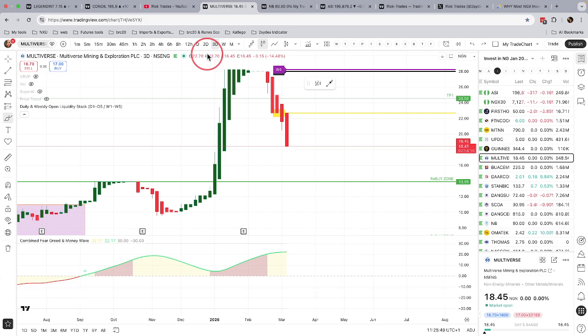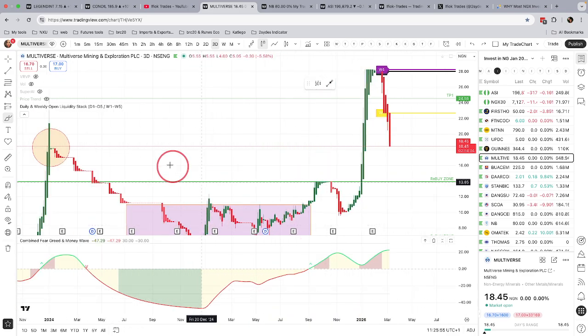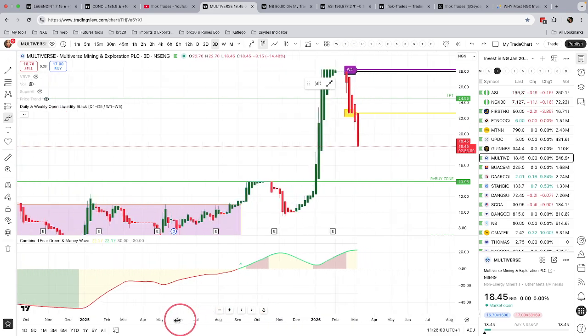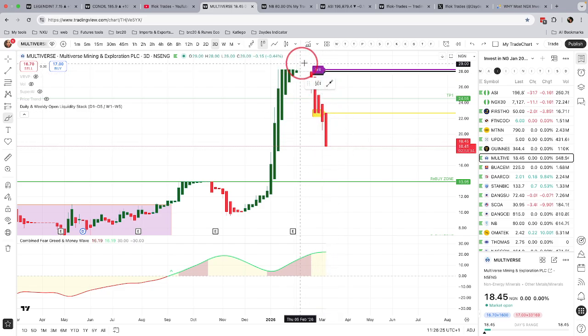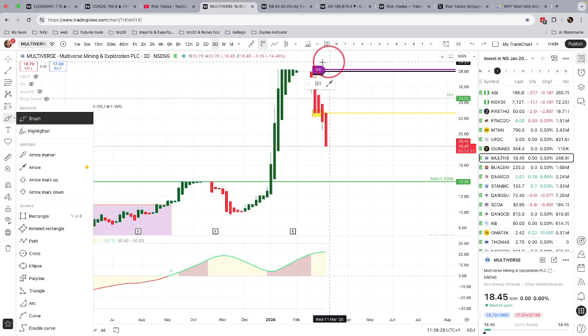Now, if you follow me on Twitter, you know that I mentioned Multiverse, and I was concerned about Multiverse, especially when Multiverse was double topping. When it got to this point, I was curious about Multiverse, and that Multiverse could actually be going downwards, and I was correct. Part of the reason why I was pretty sure was that prices stayed at 28 for not 1 week, not 2 weeks. 4 weeks ago, price was at 28. 3 weeks ago, price was at 28 naira, until eventually it started to move downwards. So this was a clear case of distribution.